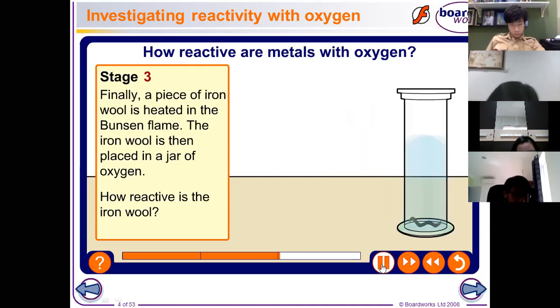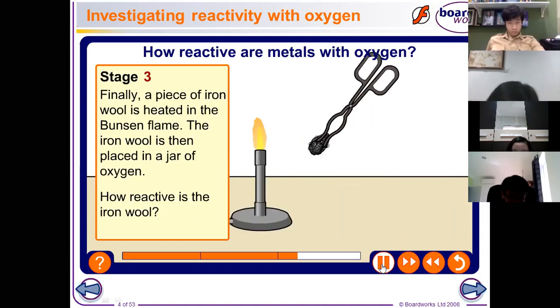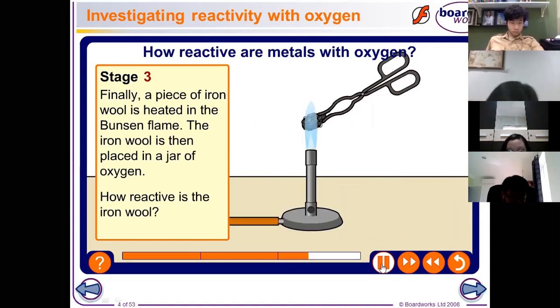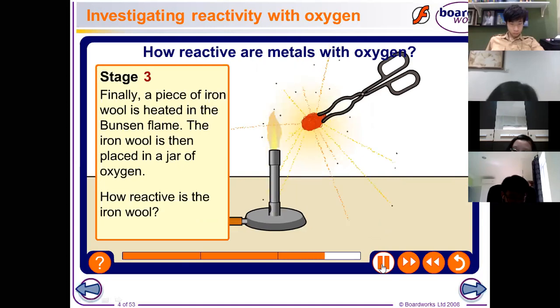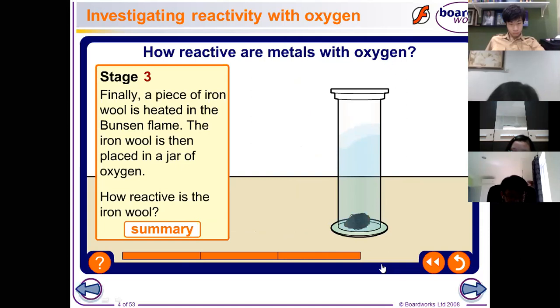How about Farrell? Are you there? Okay, so tell something about the result of the iron wool. It will be metal oxide. Okay, it turns into a metal oxide or iron oxide. And then after that, what happened? Does it turn into ash?